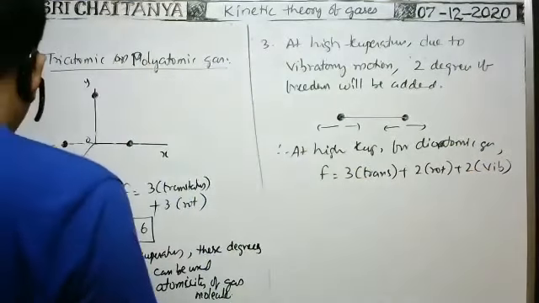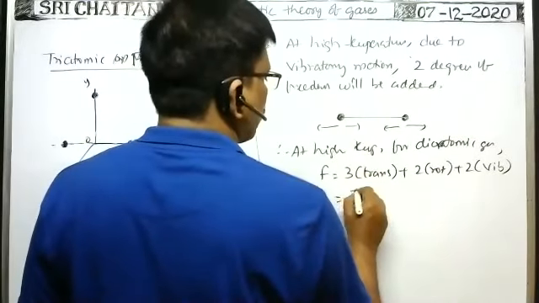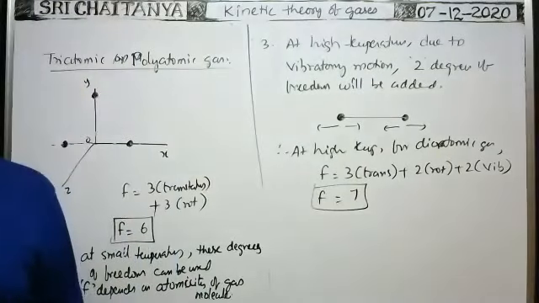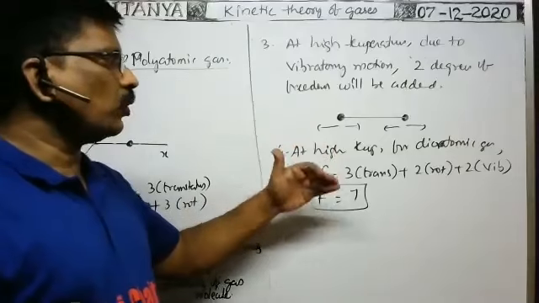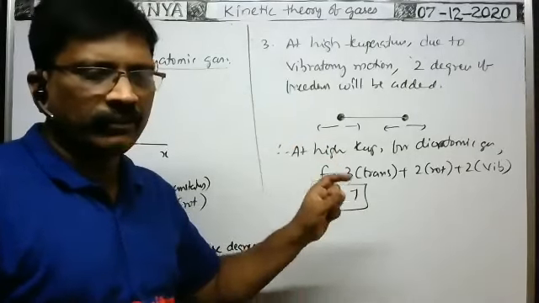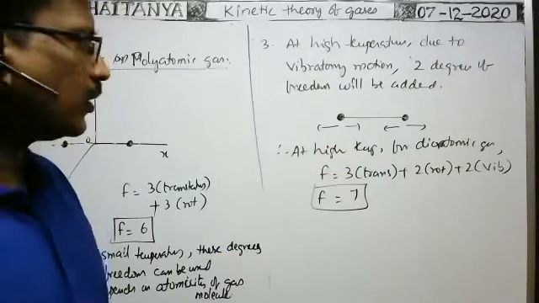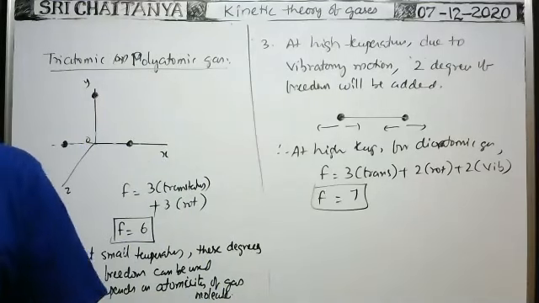So totally 7 degrees of freedom are there for diatomic gas at high temperature. Generally, if it is not mentioned whether it is high temperature or low temperature, we have to consider the low temperature only. If high temperature is there, definitely it will be mentioned. Right. With this degrees of freedom, I will close the class.